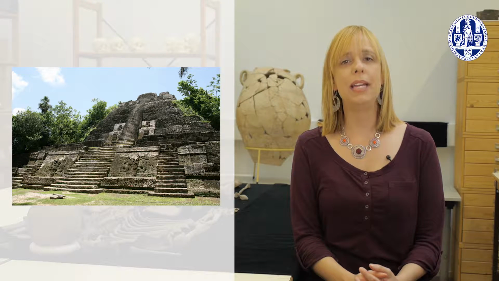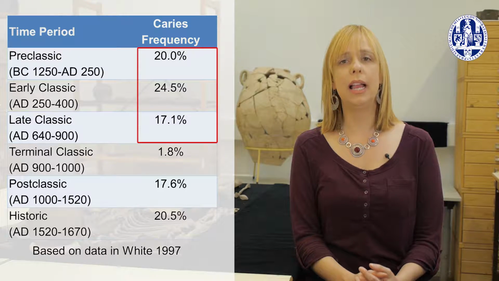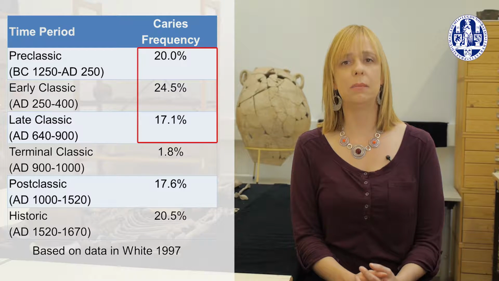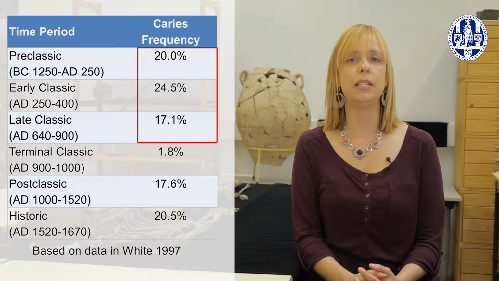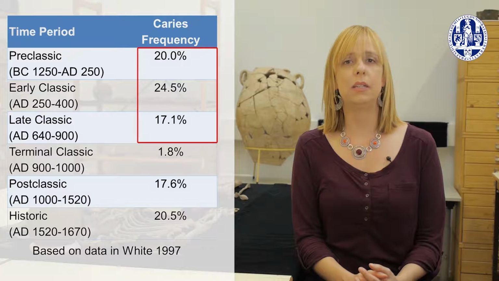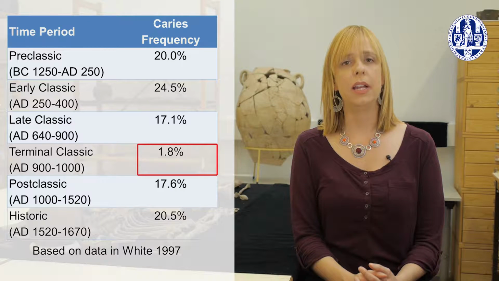This would have changed many aspects of Maya life, including maize agriculture. So as you can see, in the late pre-classic, early classic, and late classic periods, the frequency of caries was somewhat similar at 20, 24, and 18%, as expected with maize as a staple food. But in the final classic period, caries frequency dropped dramatically to only 1.8%.